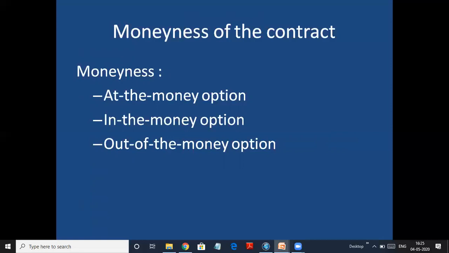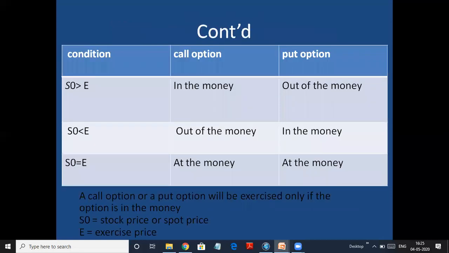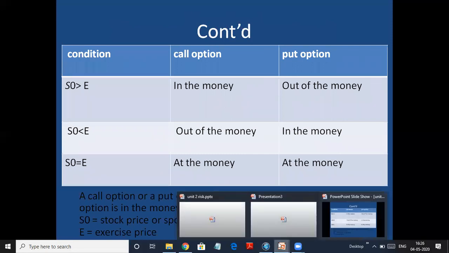So how do we determine whether the option is at the money, in the money, or out of the money? So here is a table that will help you to do that. If your spot price is greater than the exercise price, you call the call option to be in the money, and the put option to be out of the money. Let's try it once. Your spot price should be greater than your exercise price.